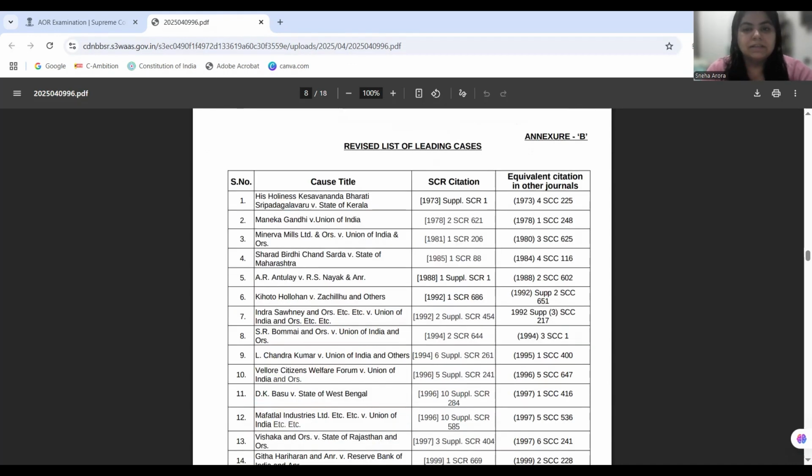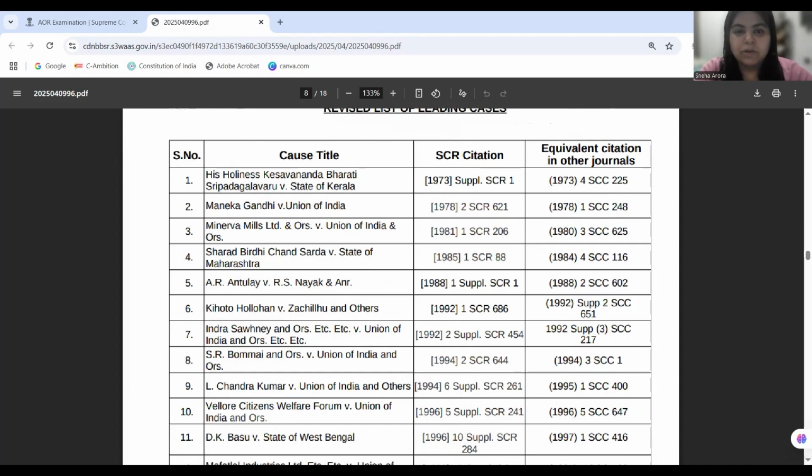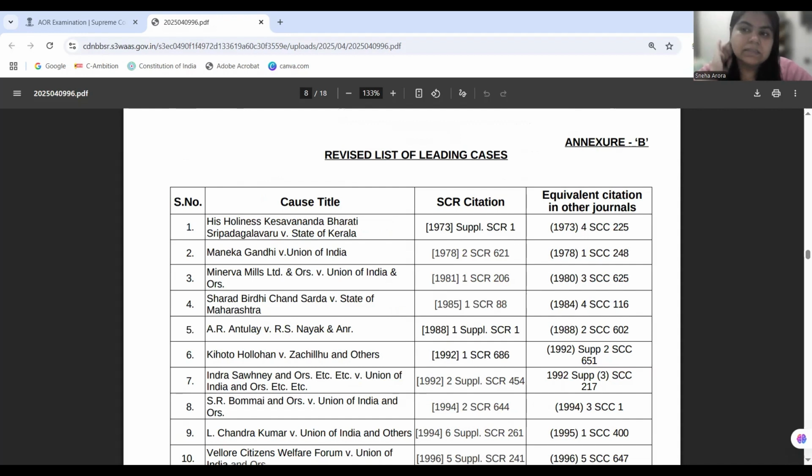Now this is the list of leading cases. We are going to discuss the 86 leading cases by understanding the themes. So we will start with the first theme. The first theme is the basic structure doctrine.